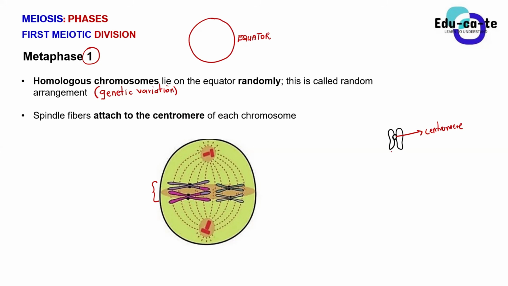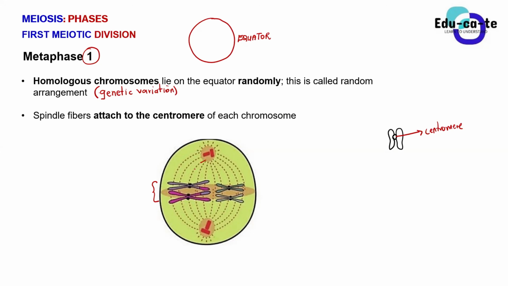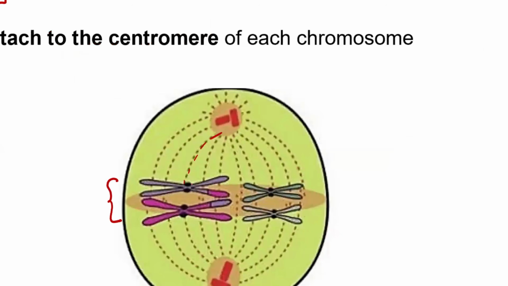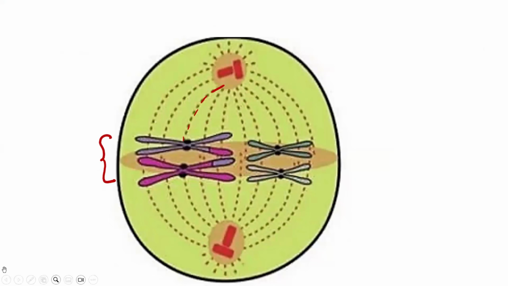Remember we said we form spindle fibers during prophase 1. So these spindle fibers will attach on the centromere, or they will kind of pin the centromere. Just imagine them tying on the centromere. Do you get the sense of attaching in this way?